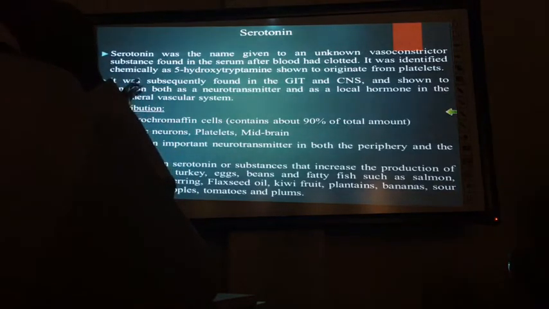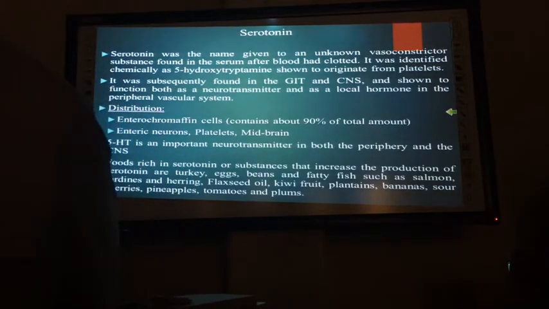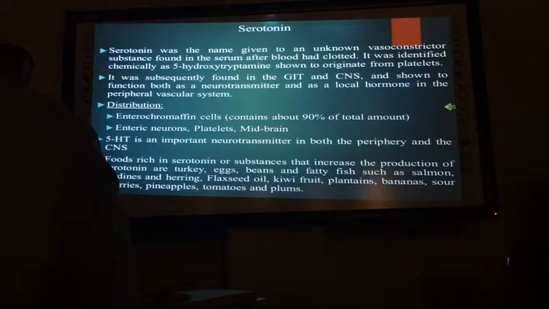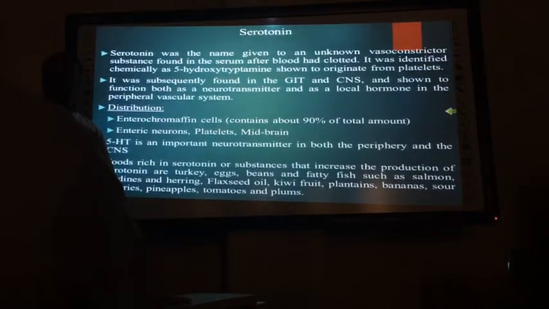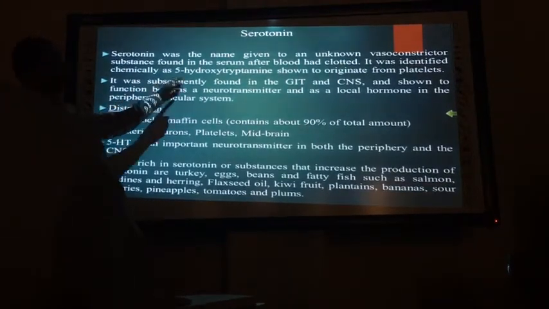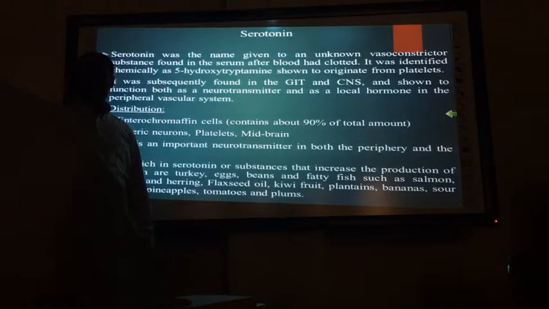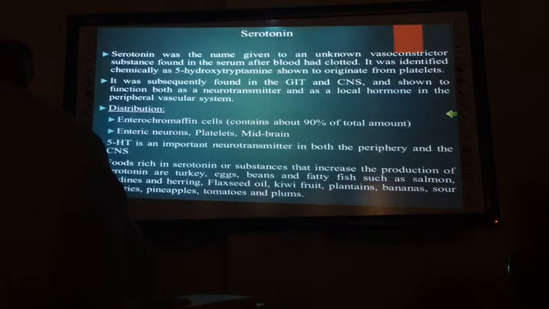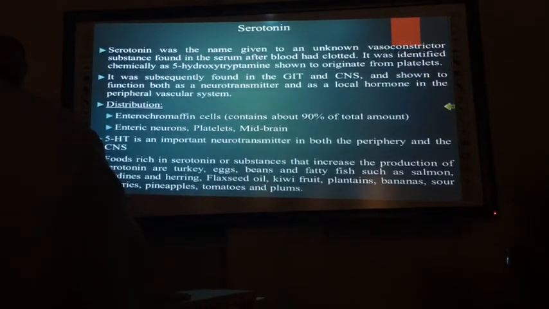Serotonin, as the name itself indicates, is a chemical which was found in the serum. When the blood clots, one chemical was isolated in the initial stages. That's why it is named serotonin, something obtained from the serum. Chemically it is 5-hydroxytryptamine. Originally it was found as part of platelets.